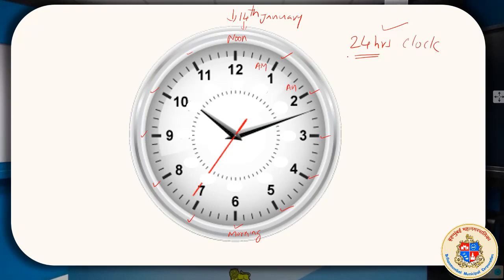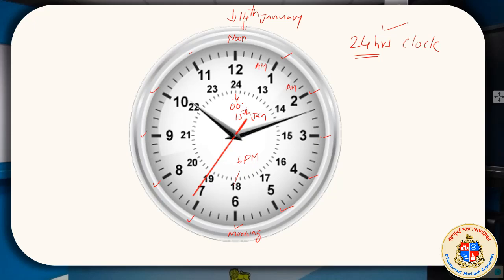So the 24-hour clock will not say 1 again, it will say 13, 14, 15, 16, 17, 18. So again it is 6 o'clock. We will write 6 o'clock as 6 PM otherwise. Instead of that, 18 hours, 19 hours, 20, 21, 22, 23, then again 24 hours. But then the day changes to 00 and a new day starts and 15th Jan starts, correct? So we need to have this concept clear, how it works in the 24-hour clock.